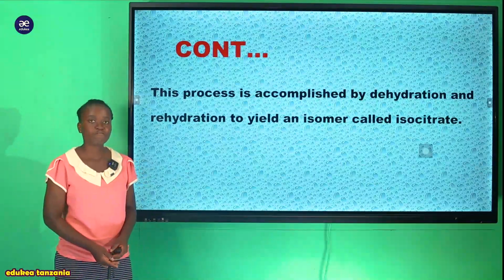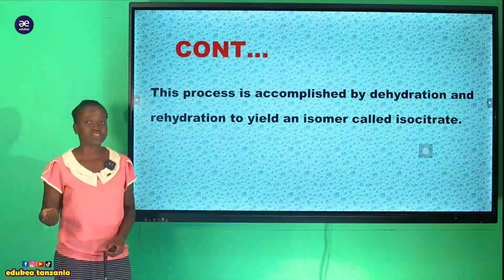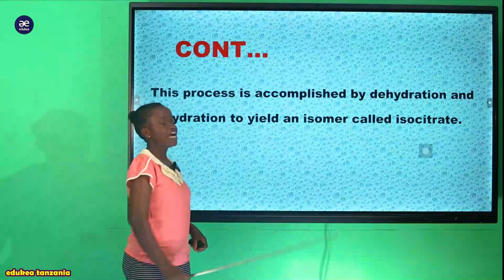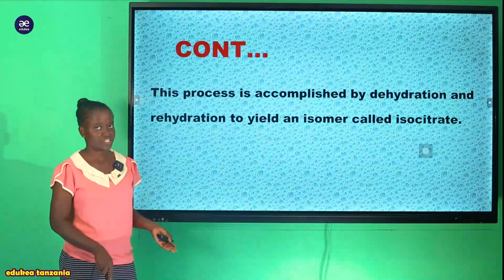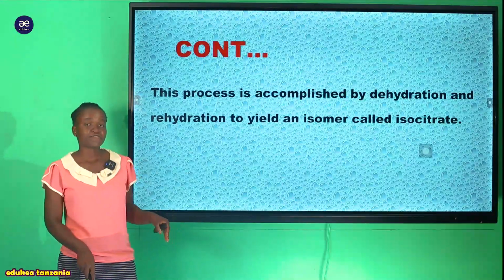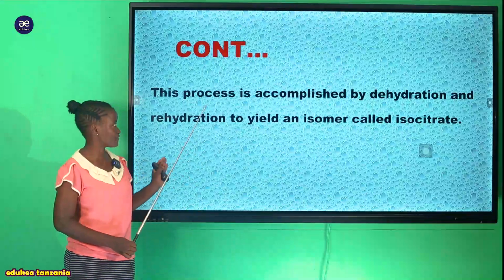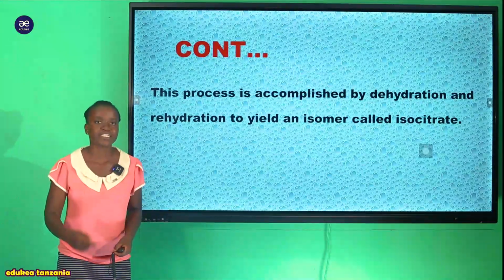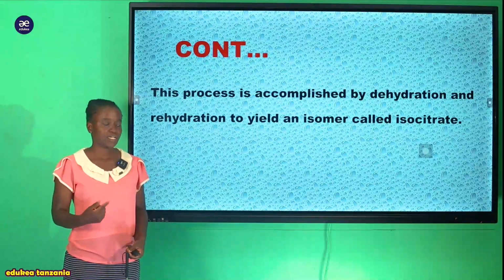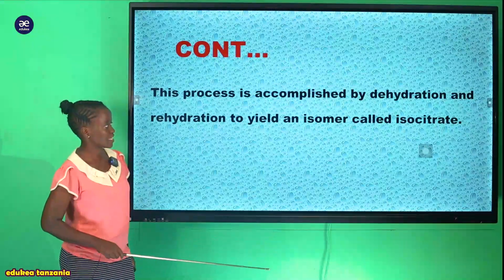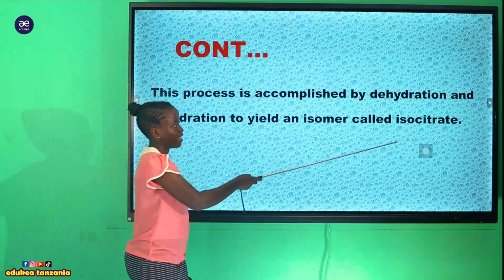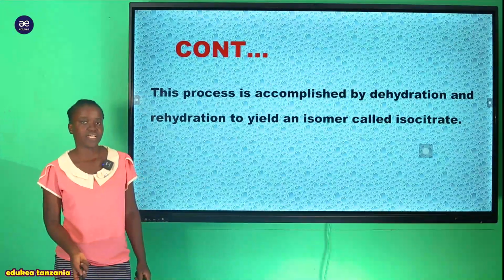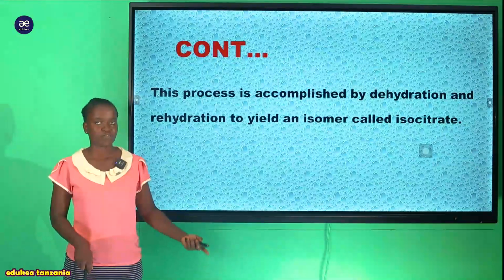So in order to convert ile citrate mpaka tuje tupate isocitrate, tunasema kwamba it involves dehydrogenation, meaning that there is a removal of water from that reaction. And apart from removing of water, also it involves the rehydrogenation, meaning that we tend to add water again. Na ndio maana tutaenda kuangalia kwenye reaction yake tutaona. So that inaweza kupata hii isomer ya isocitrate. Kwa ina maana ile citrate, hii isocitrate is just an isomer of a citrate.